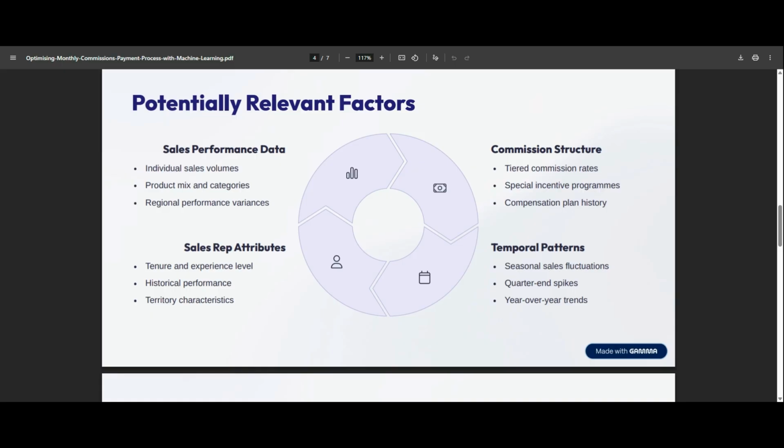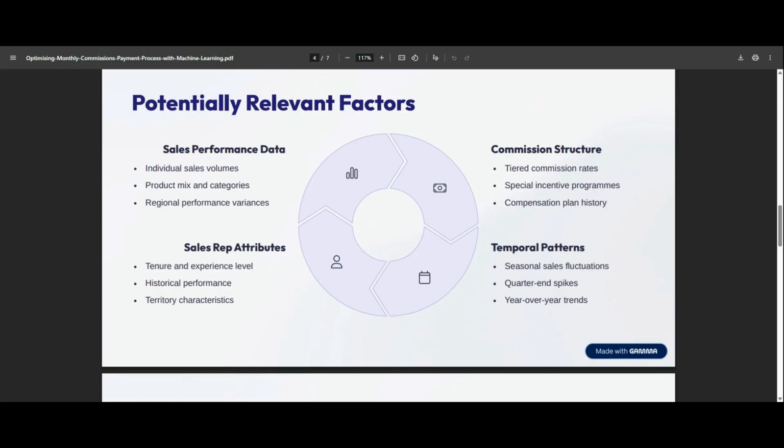We've also got the human factor, which is the sales rep. Some sales reps are better and more experienced than other sales reps. We have historical performances, and also different sales reps in different countries may perform better. For the commission structure, we've got tiered commission rates, special incentive programs, and compensation plan history.